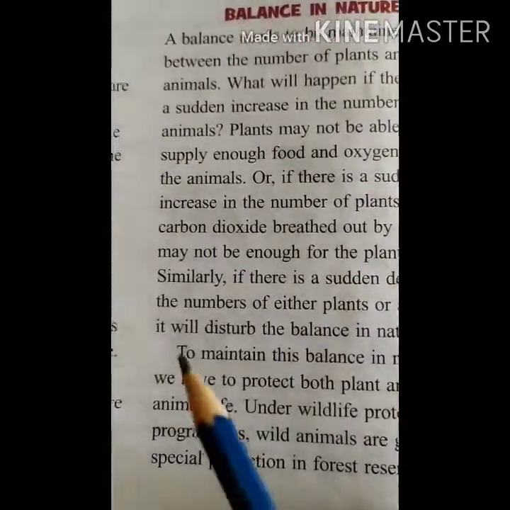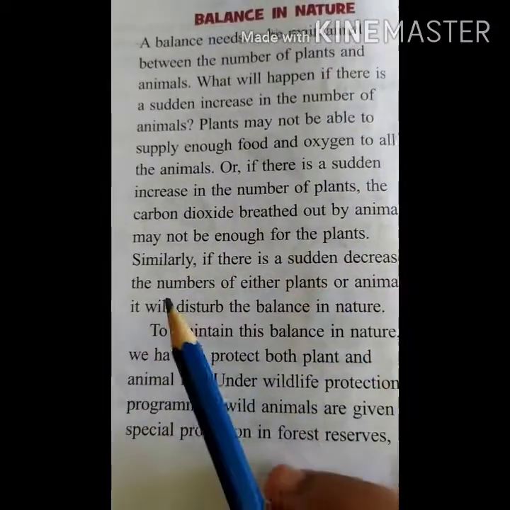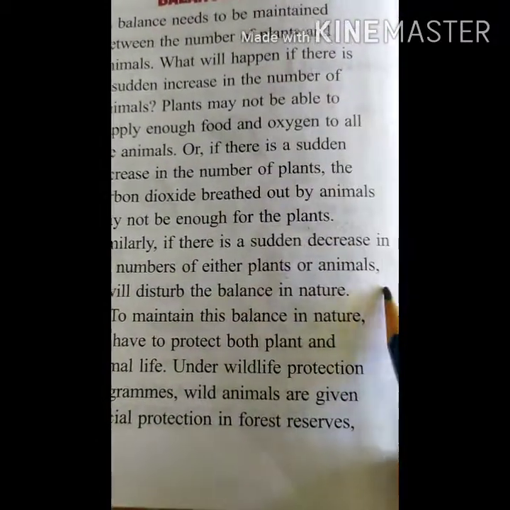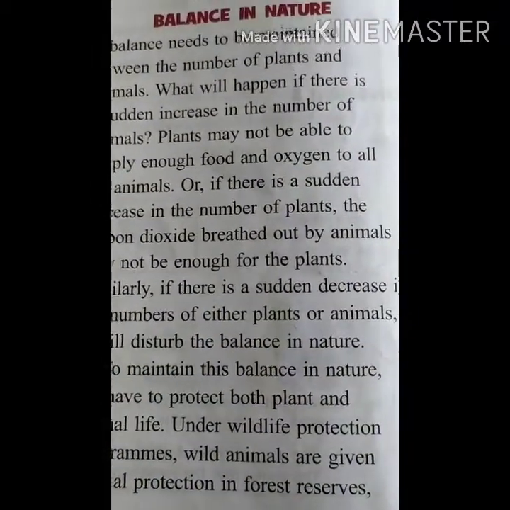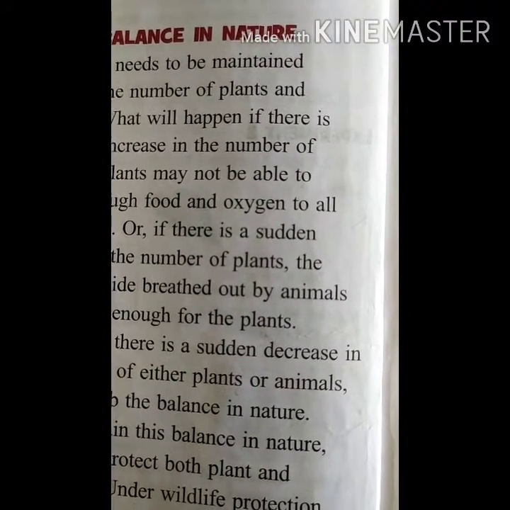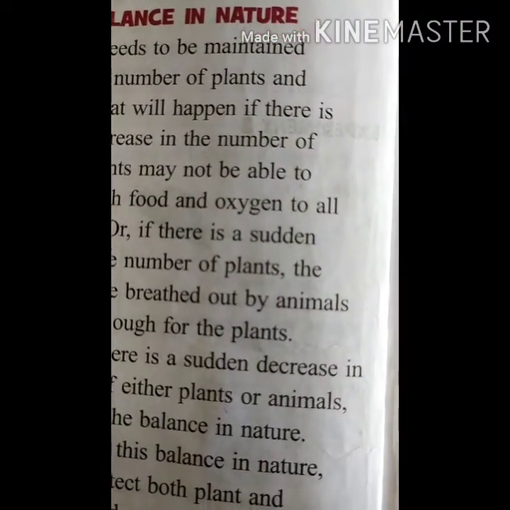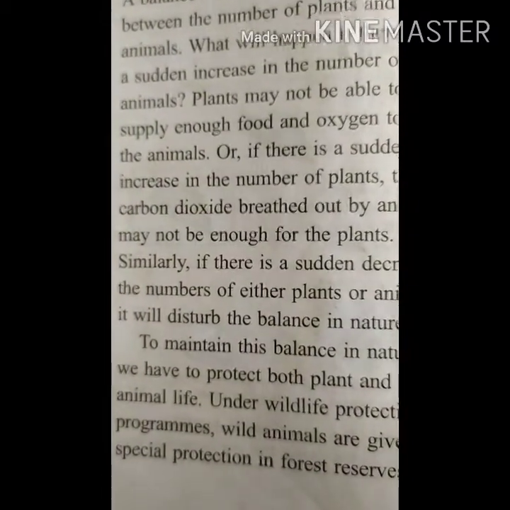Similarly, in the same way, if there is a sudden decrease in the number of either plants or animals, it will disturb the balance in nature. Yes, it's very important: if any of these things is either decreasing or increasing, there will be a disturbance in the ecological balance.